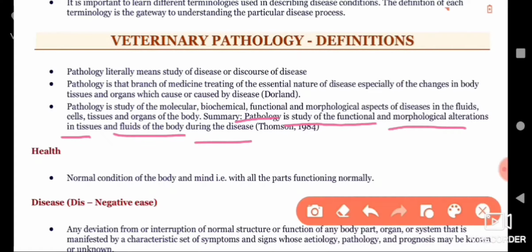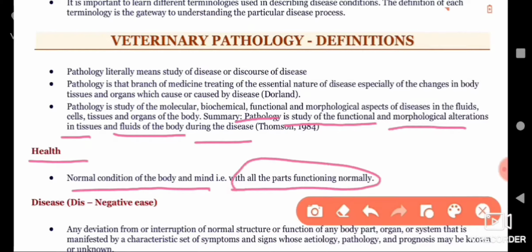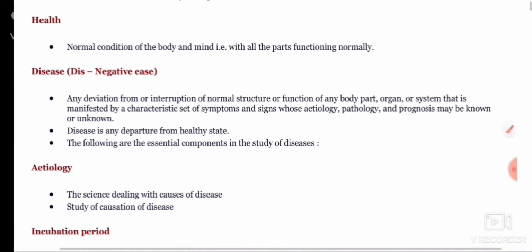Now let us come to the definitions of veterinary pathology. The first one is health. It is the normal condition of the body and mind, that is, with all the parts functioning normally. And next is disease. Any deviation from or interruption of normal structure or function of any body part, organ or system that is manifested by a characteristic set of symptoms and signs whose etiology, pathology and prognosis may be known or unknown. In simple words, disease is any departure from the healthy state.